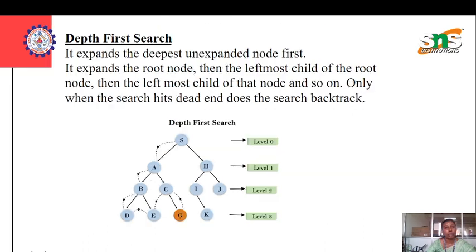And coming to DFS, that is depth first search, it expands the deepest unexpanded node first. It expands from the root node to the leftmost child of the root node, then the leftmost child of that node, and so on. Only when the search hits a dead end does the search backtrack. Backtracking means it follows the backward direction. DFS uses a stack data structure for its implementation.